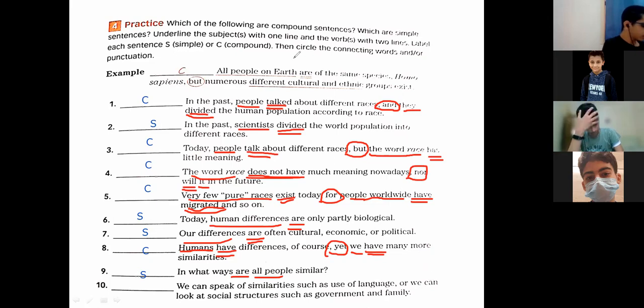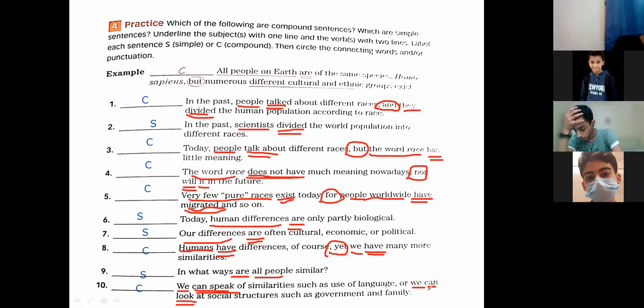What's the type of this sentence? Compound. Yes, it's a compound sentence. Well done. Where are the subjects? We, in the first sentence. And also the verb in the second one. The verb is can speak. And the second sentence, can look.